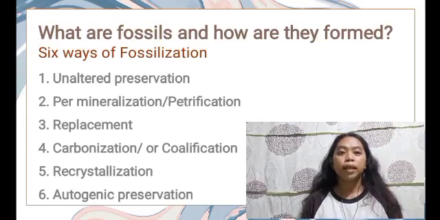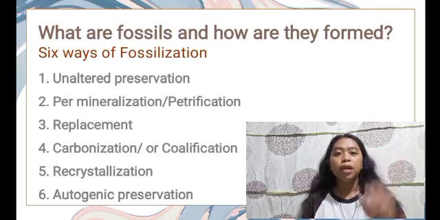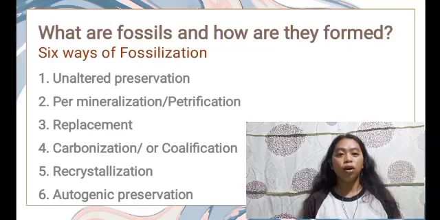Number 3. Replacement. Hard parts are dissolved and replaced by other minerals like calcite, silica, pyrite, or iron. Number 4. Carbonization or distillation. The other elements are ionized and only the carbon remains. Number 5. Recrystallization. The hard parts are converted into more stable minerals or small crystals turned into larger crystals. And lastly, number 6. Authigenic preservation. Molds and casts are formed after most of the organisms have been destroyed or dissolved. That's all the 6 ways of fossilization.